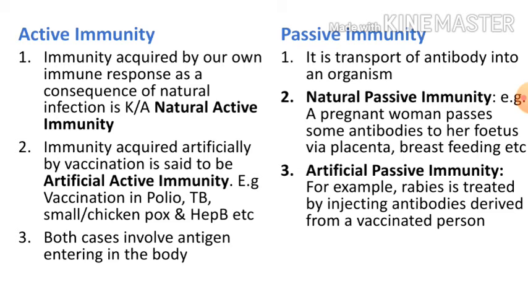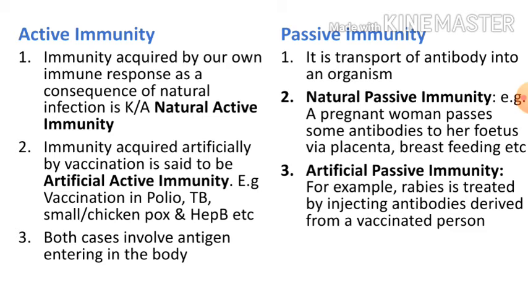Now, in active immunity, antigen enters our body either naturally or artificially. Whereas in passive immunity, there is introduction of antibodies within our body. So this is the major difference between these two categories. In active immunity, antigens are introduced. In passive immunity, antibodies are introduced in our body.